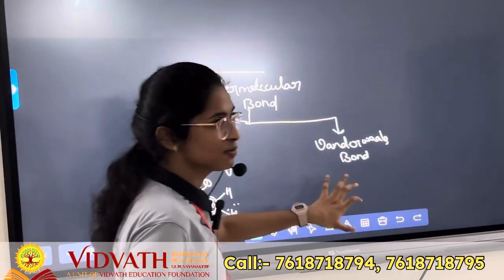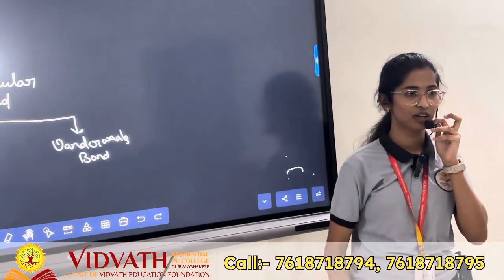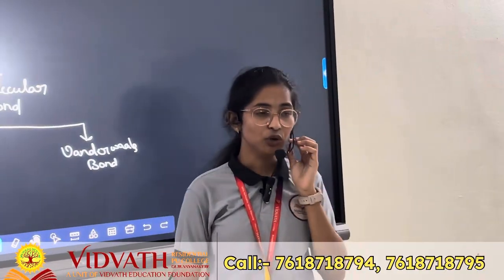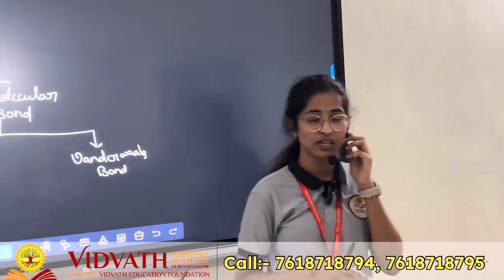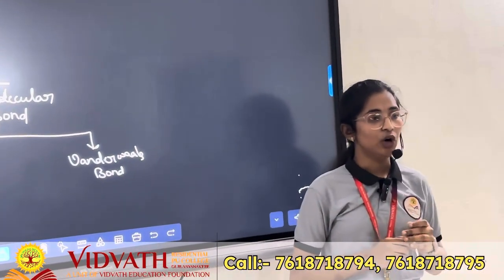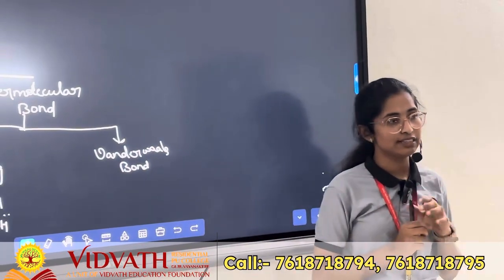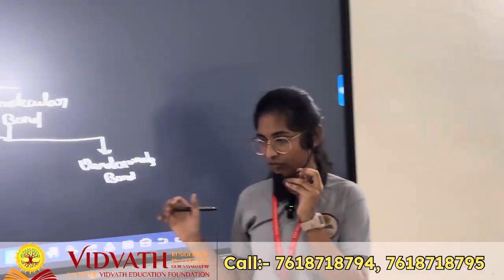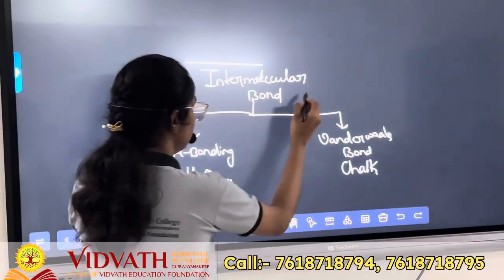Next, what do you mean by van der Waals bond? Can anyone define what is meant by van der Waals bond? It's the weakest force between two covalent compounds, such as liquids, gases, or polymers. These bonds are responsible for holding the atoms or molecules together loosely. That is known as van der Waals bond. Example, I can give the example of a chalk piece. Chalk is held together by a number of particles which are loosely attracted to each other. That's an example of van der Waals bond. So this is weak in nature.